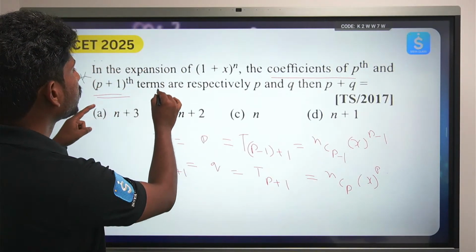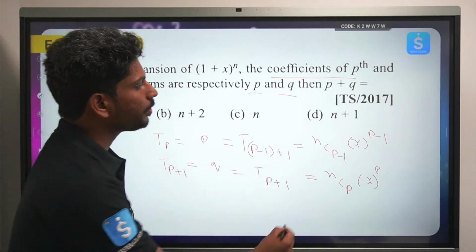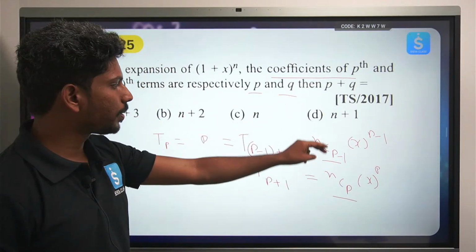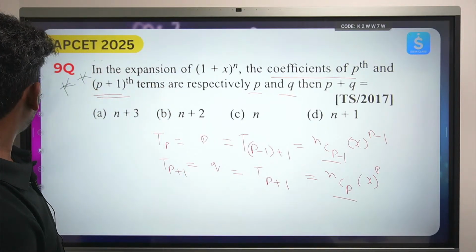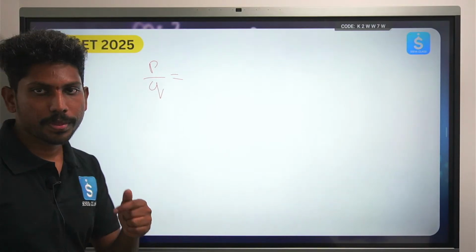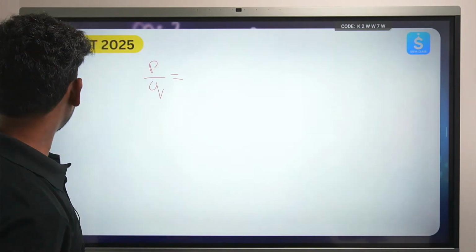So he's saying the pth term and the p plus 1 term are p and q. So what is the value of p plus q? So nCp minus 1 by nCp. Now just try to take the p by q relation. I took p by q because if I take the fraction, then the factorials will get cancelled. That's the reason for the whole thing.